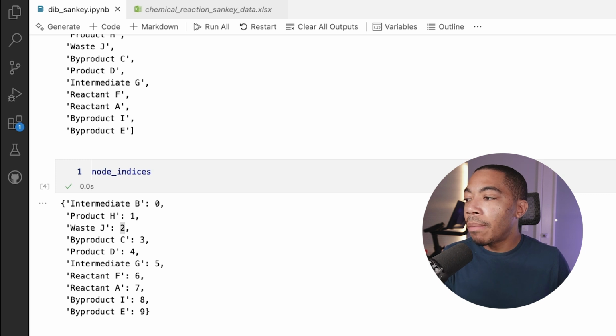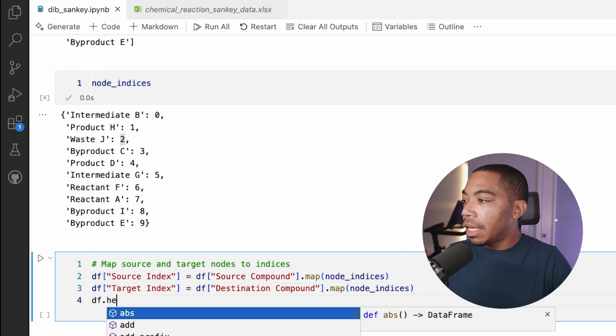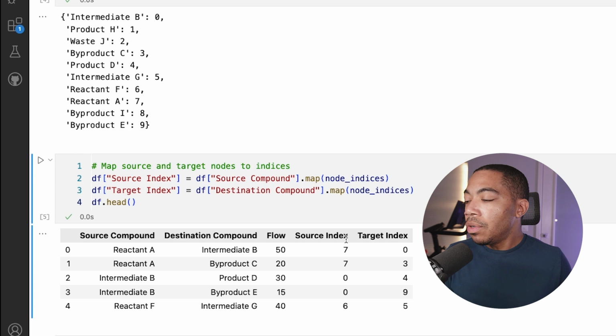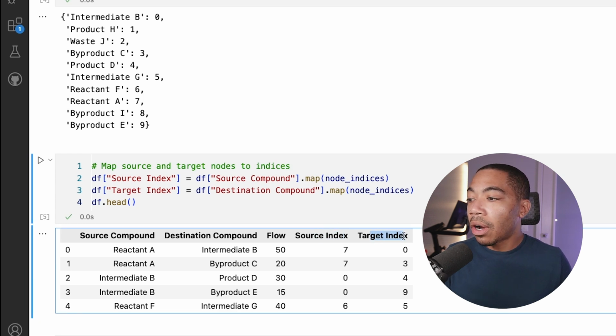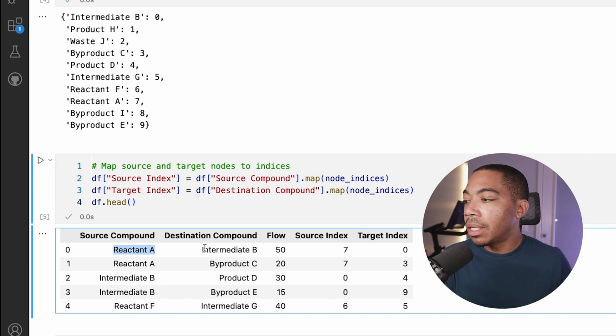What we're going to do next is now map the source compound and destination compound using these indices. And that is very simple with Python because we can just use this map function and it will map this dictionary there. So I will show you what that looks like. If you now look at df.head, we have two new columns, the source index and the target index. And this is going to tell us where the flow is starting and where it is ending. So for instance, reactant A is going to flow into intermediate B, but as far as the code is demonstrated, it's going to be source index 7 flowing to target index 0, and this will flow throughout the process.